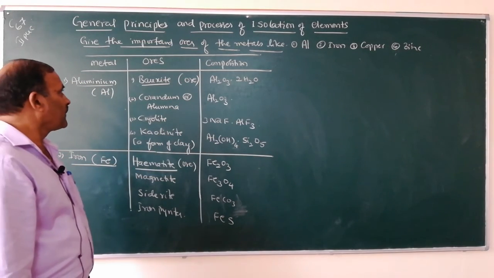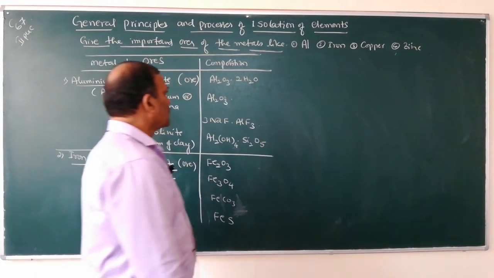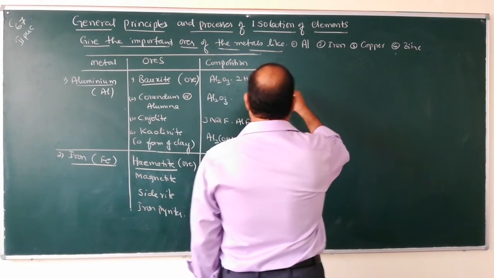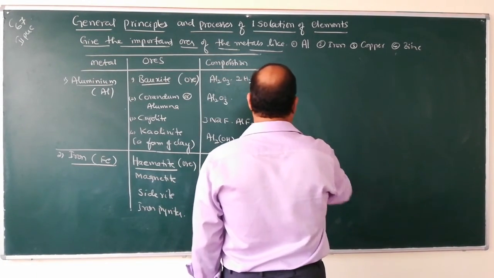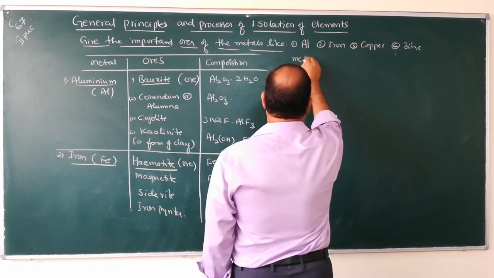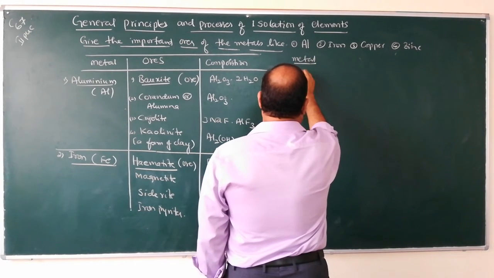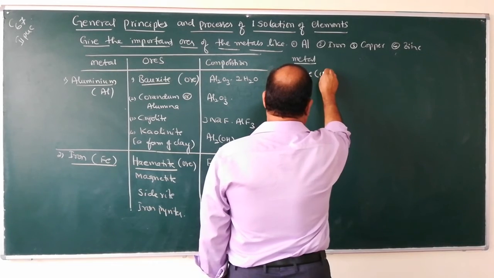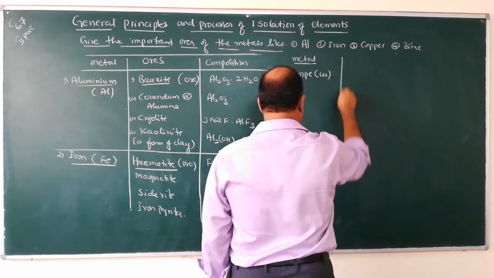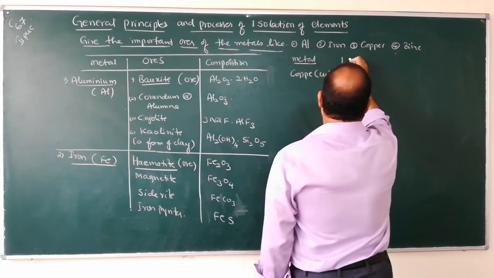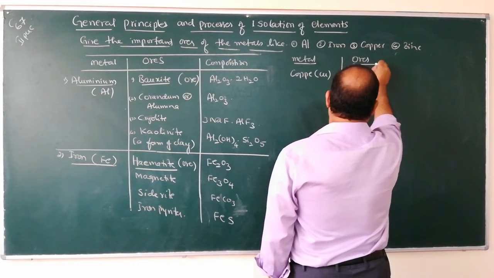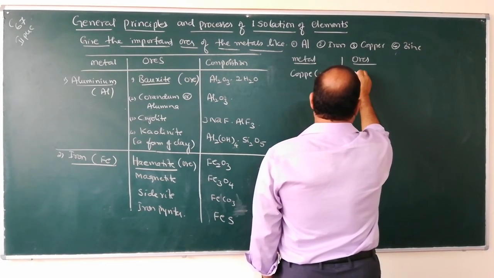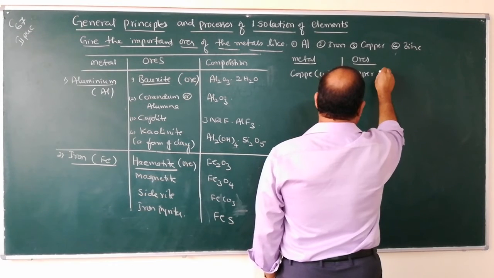Similarly, coming to the next metal, copper. What is the symbol of copper? Cu. What are the ores? Number 1, copper pyrites.